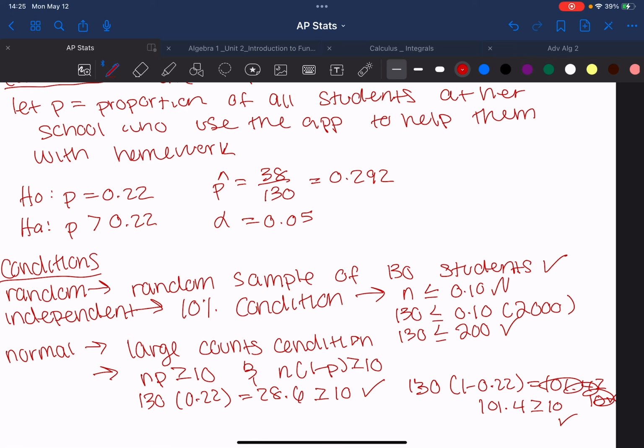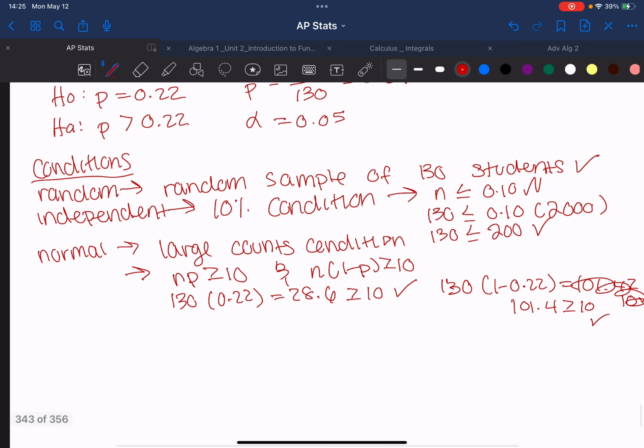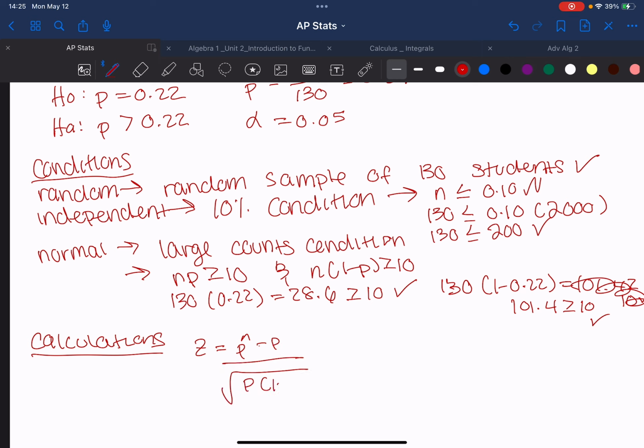Okay, next is our calculations. Since this is a z-test, I know I need to find the z-statistic. The formula for the z-statistic is p hat minus p divided by the square root of p times 1 minus p over n.